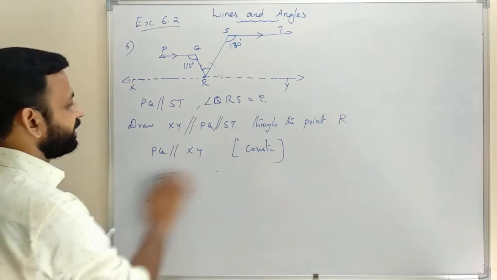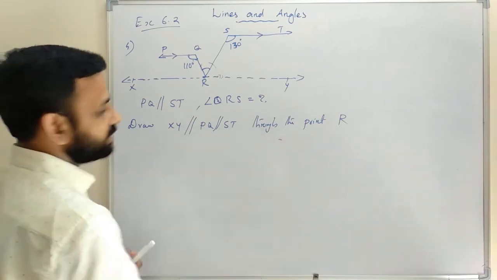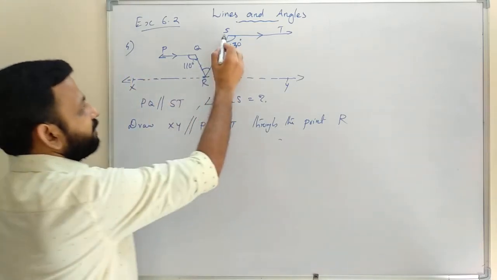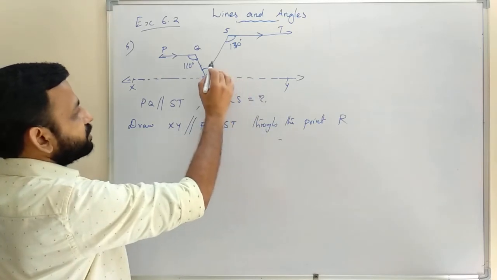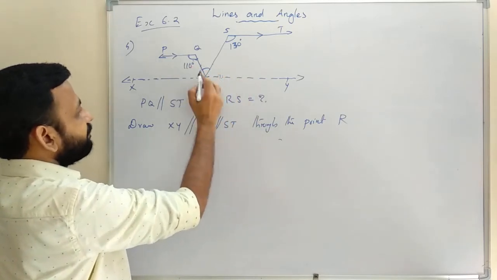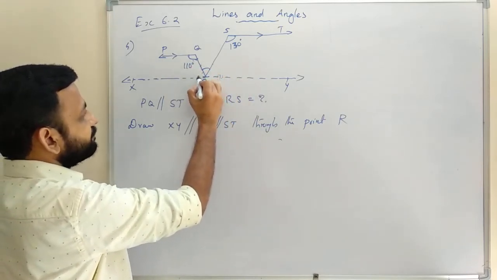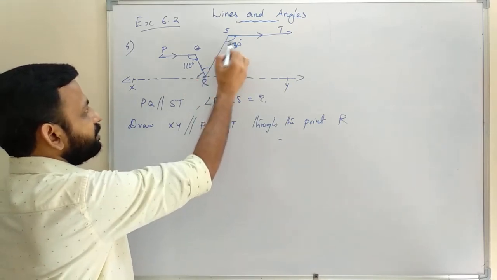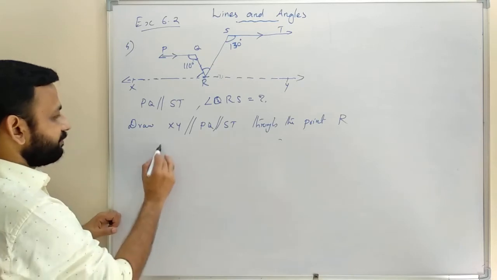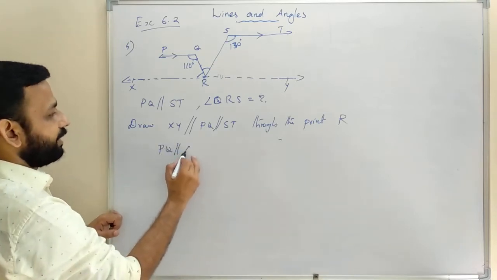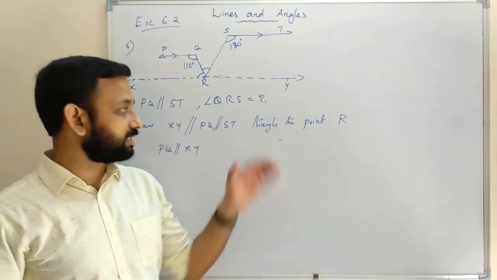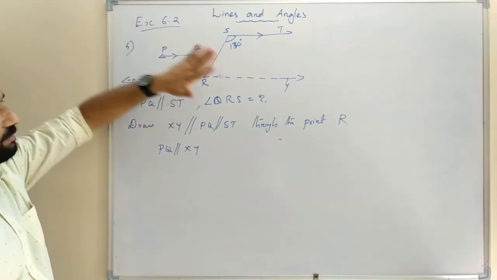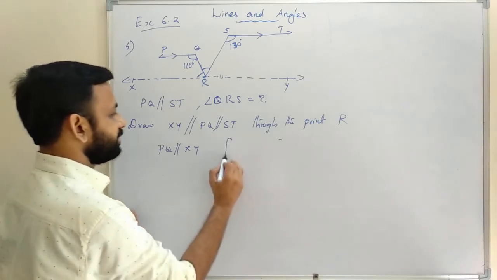Before that we need to find this angle. So we will write ST parallel to XY, and PQ parallel to XY. From here we will find this angle first. Then this one plus this one equal to this. Once again, just listen here. This is our construction. Then PQ parallel to XY. That is the construction.